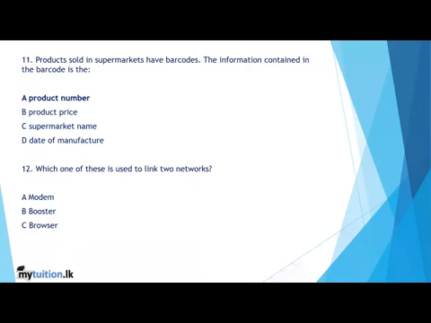When you deduce the product number from the barcode only, you can easily see the rest of the answers given below, that is product price, supermarket name and date of manufacture.